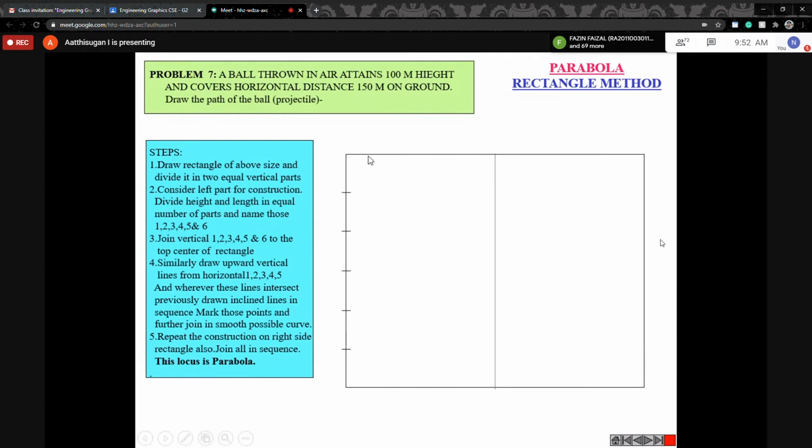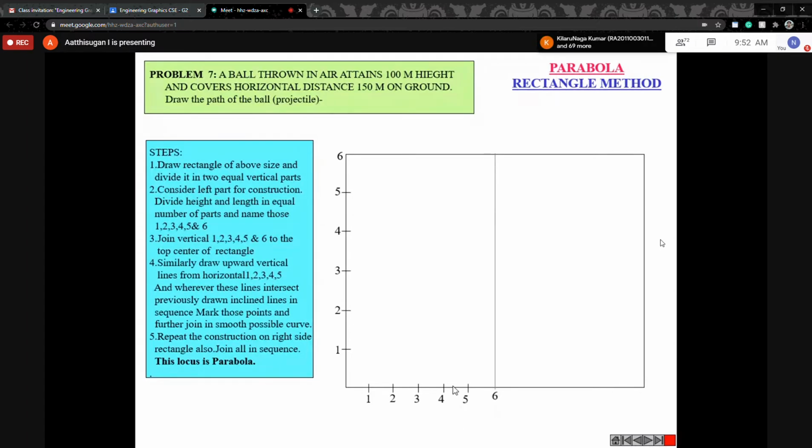Suppose this is 80, so 80 you can divide into 8 equal parts, your wish. That means each will be 10 mm. If you choose 6, they will be calculated automatically. Whatever you divide here, the same should be duplicated on this line also, so you divide it into the same 6 equal parts. Then you have to give the naming, numbering.